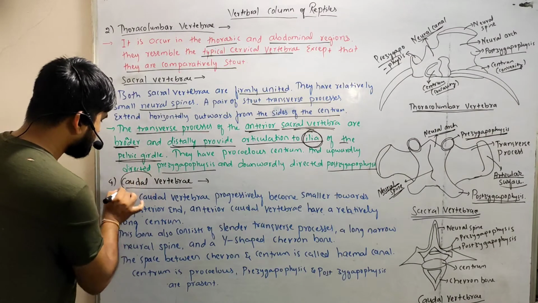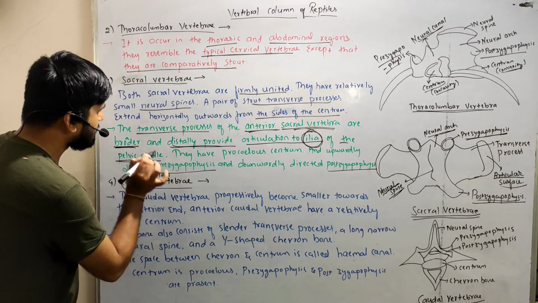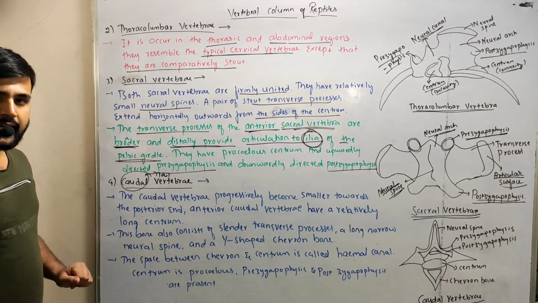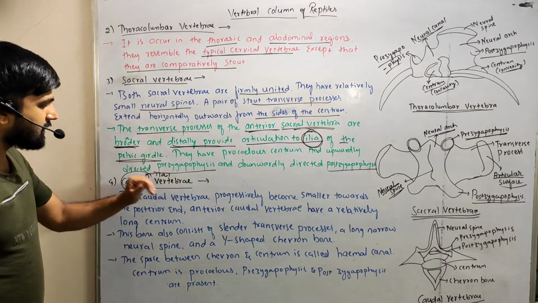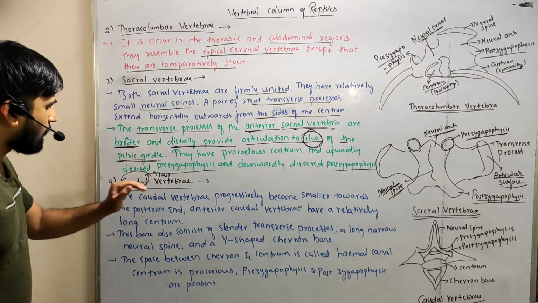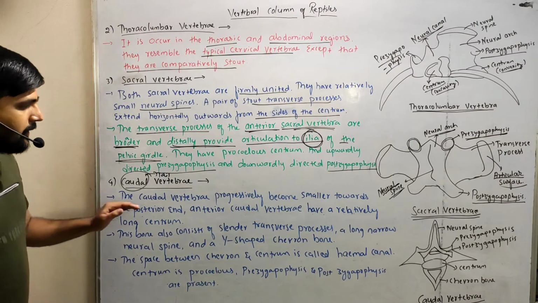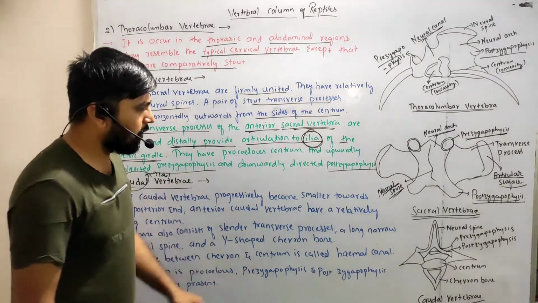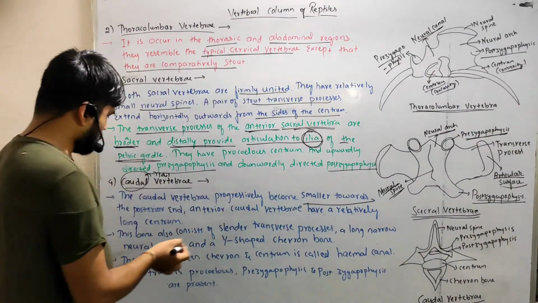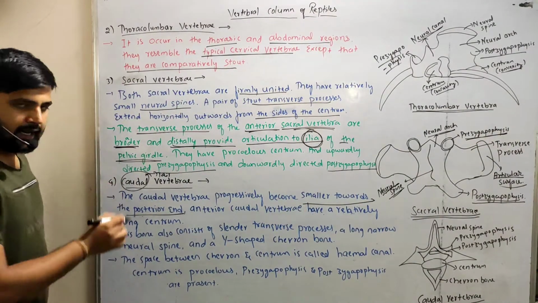Caudal means tail region, right? The vertebrae present in the tail region are nothing but the caudal vertebrae. In the caudal vertebrae, the vertebrae progressively become smaller towards the posterior end.